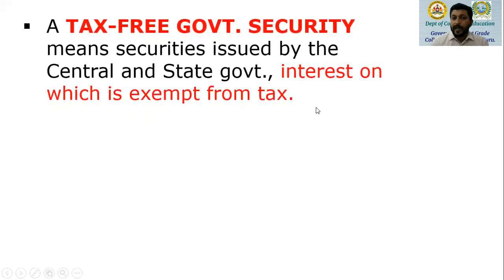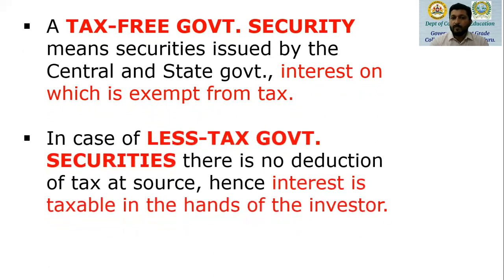So let's understand each of these securities now. A tax-free government security means securities issued by central and state government, interest on which is totally exempt from tax, and it is exempt from tax under section 10 subsection 15. We will be discussing it. In case of less tax government securities, there is no deduction of TDS. There is no deduction of tax at source. Hence, the entire amount of interest is taxable in the hands of the investor. There is no TDS at all. So we say grossing up is not needed.